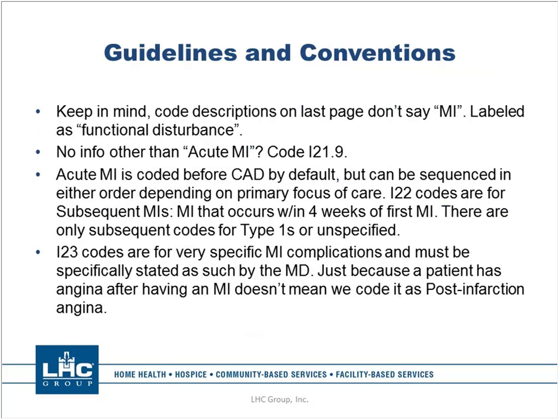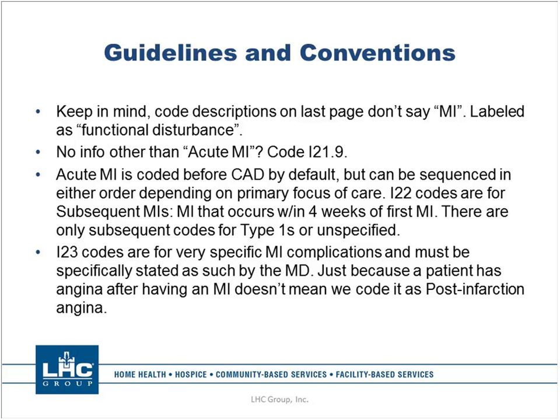If all you have is acute MI and you have absolutely no other information other than the patient had a heart attack, your code is I21.9, and that's just for acute MI, not otherwise specified. Now, by default, an acute MI is coded before coronary artery disease, but they can be sequenced in either order depending on your primary focus of care.